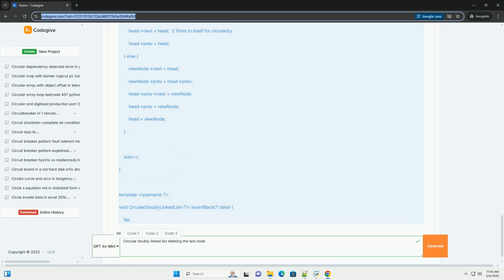Thorough testing: test your code with various scenarios to ensure it's robust. Insert nodes at the beginning and end, delete from the beginning and end, and test with an empty list. Visualization: draw diagrams of your list structure before and after each operation. This will help you visualize the pointers and avoid errors. This detailed tutorial should give you a solid understanding of how to delete the last node in a circular doubly linked list. Practice implementing this and experiment with other operations to master the concept. Good luck.